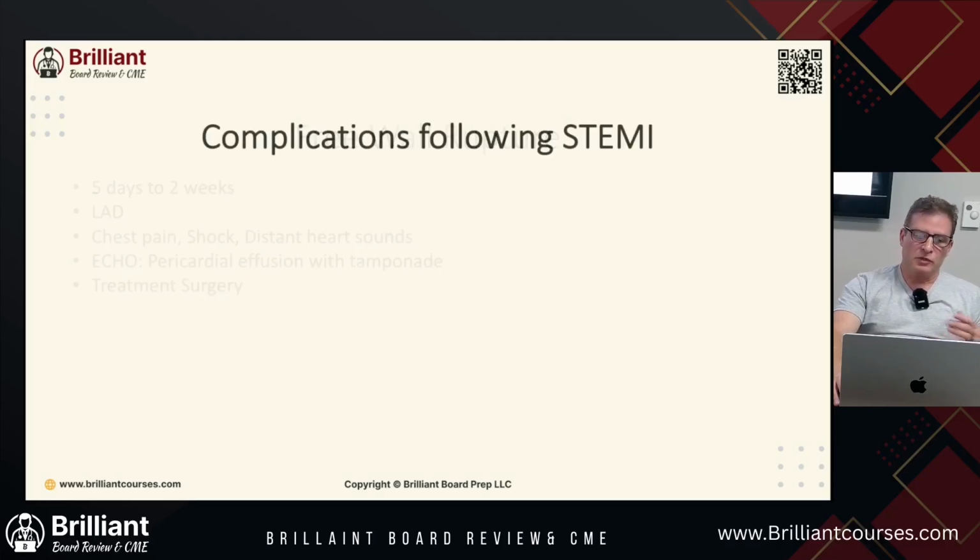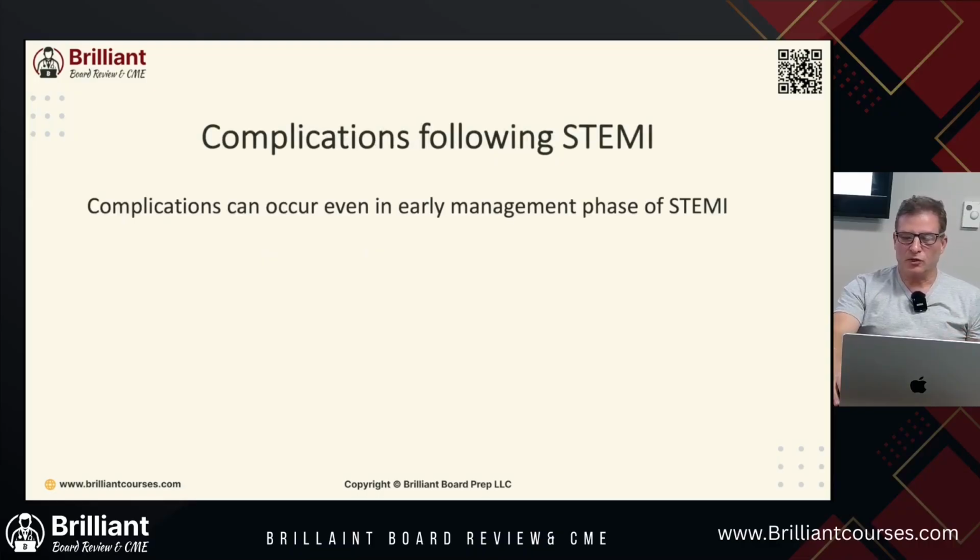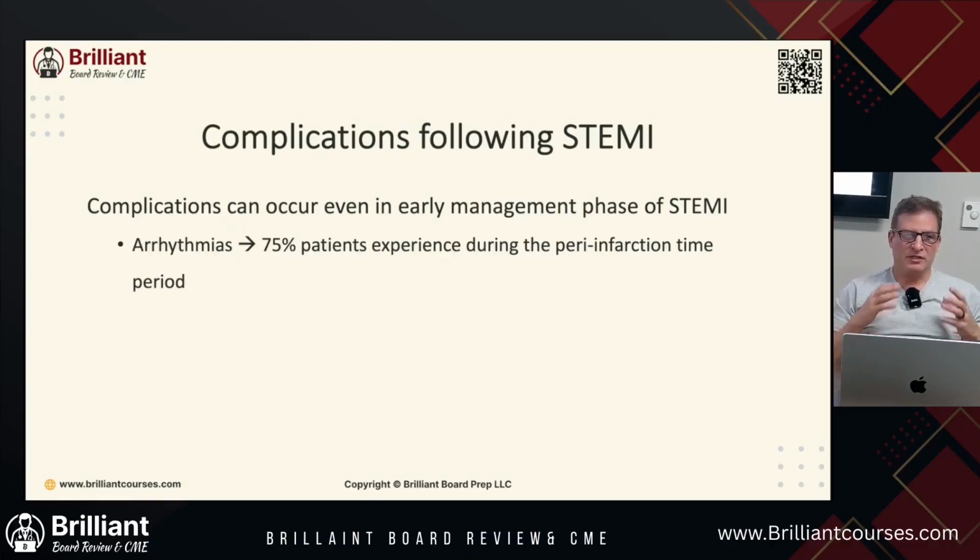All right, now let's talk about more complications following a STEMI. Complications can occur early in the management phase of a STEMI. Arrhythmias, so this tissue has been damaged. Remember, we have nerves that run in our heart that carry rhythms, right? And these are living tissue, and if they don't perfuse, they can have damage. And 70% of these patients experience arrhythmias during the peri-infarct time period. So when somebody's coming in for a heart attack, you're going to see where they have a cardiac arrhythmia.